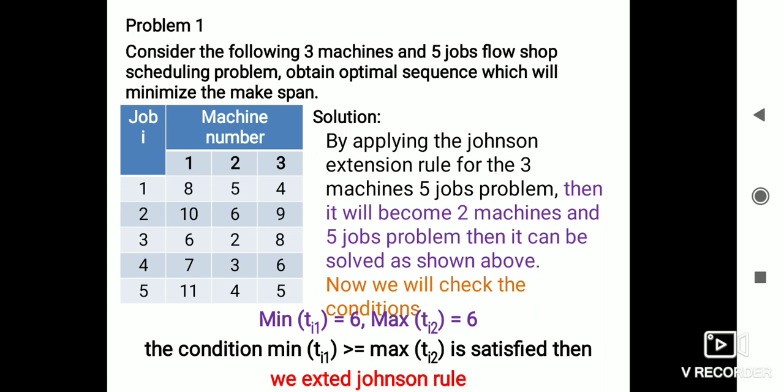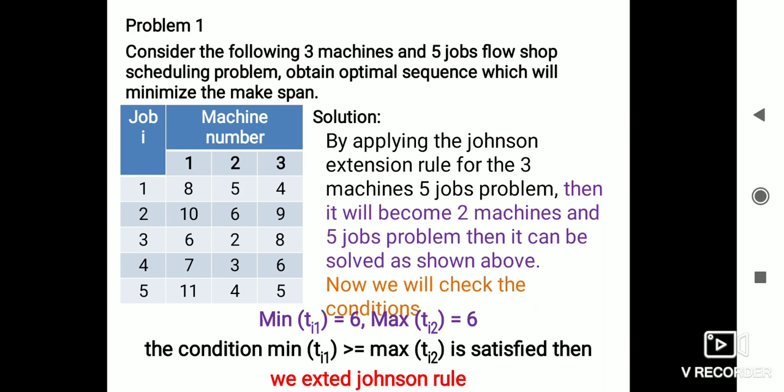Solution: by applying Johnson's extension rule, the 3 missions and 5 jobs problem will become a 2 missions and 5 jobs problem. Then it can be solved as shown above. Now we check the conditions. Here the minimum of Ti1 is 6, the maximum of Ti2 is also 6, greater than or equal to. That's why the condition is satisfied. Then we can extend the rule.